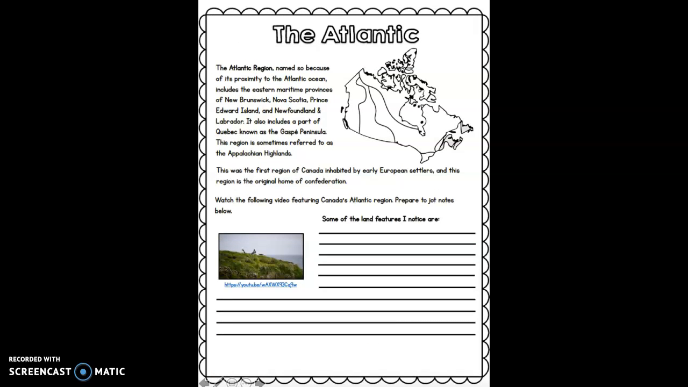So the Atlantic region, named so because of its proximity to the Atlantic Ocean, includes the eastern maritime provinces of New Brunswick, Nova Scotia, Prince Edward Island, and Newfoundland and Labrador. It also includes part of Quebec, known as the Gaspé Peninsula. This region is sometimes referred to as the Appalachian Highlands. This was the first region of Canada inhabited by early European settlers, and this region is the original home of Confederation.